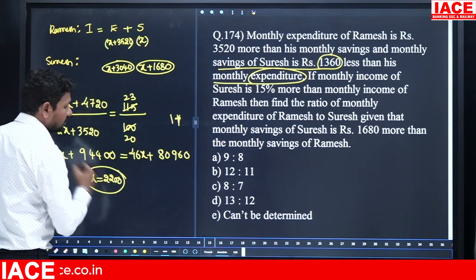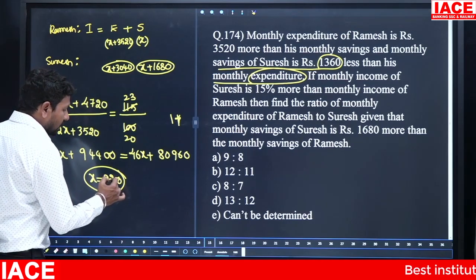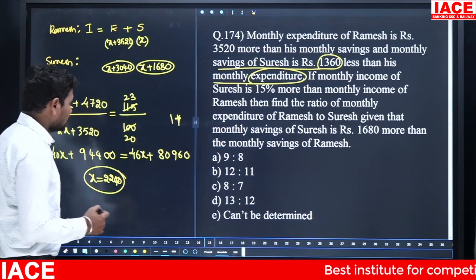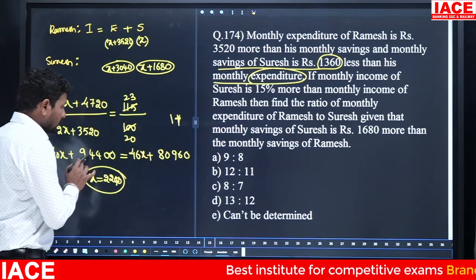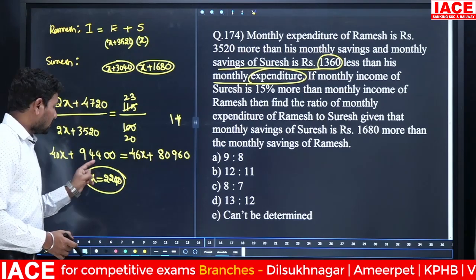When you are solving this, you will get X is equal to 2200. What is the value you will get? 2240, basically you will get 2240. Here 94,400 minus 80,960, you will get a difference of 13,440.